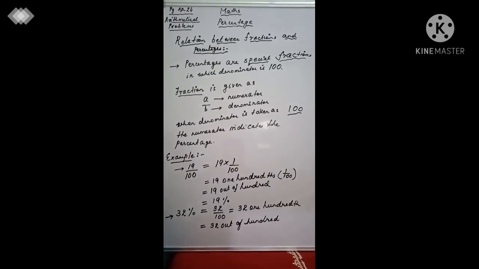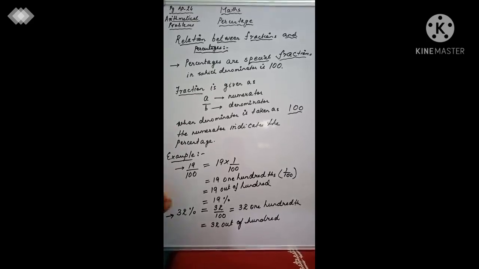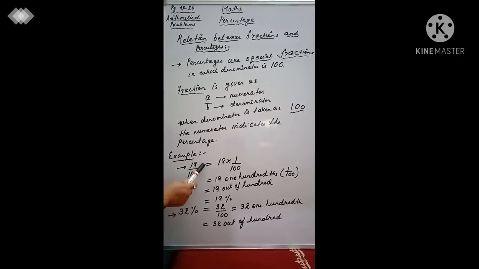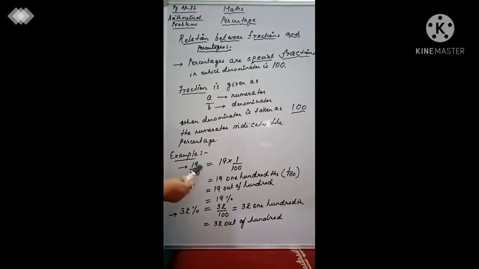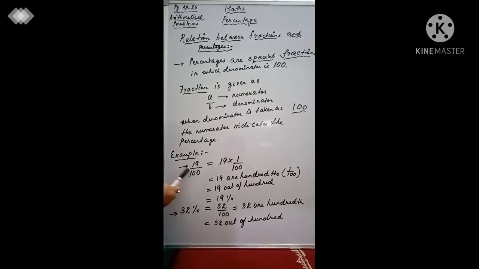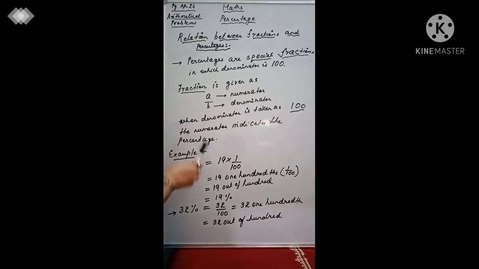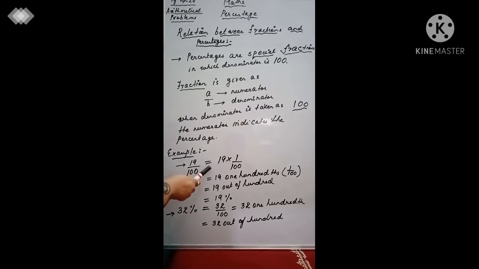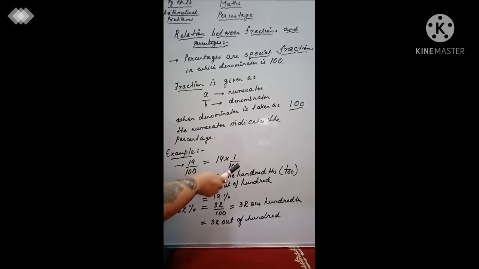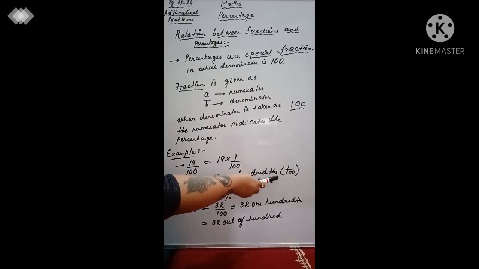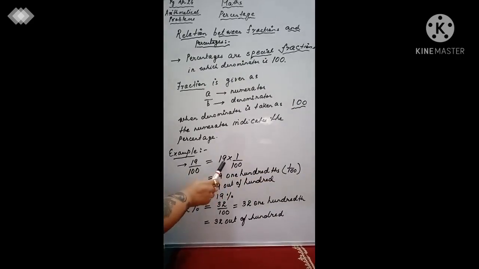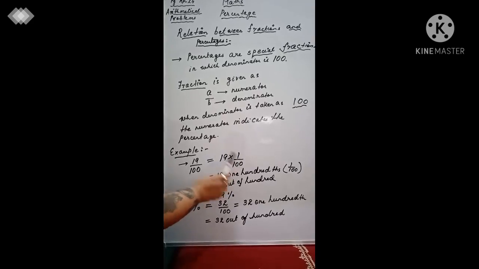Okay. Now let's understand it with an example, everyone. I have taken the example 19 by 100. My fraction is 19 by 100. If you look at it, the numerator is 19 and the denominator is 100. Now what does it mean? Let's break this up. 19 by 100 can be written as 19 into 1 by 100. Now 1 by 100 is known as one percent. So I have written 19 percent, because I have separated 19 and 1 by 100.